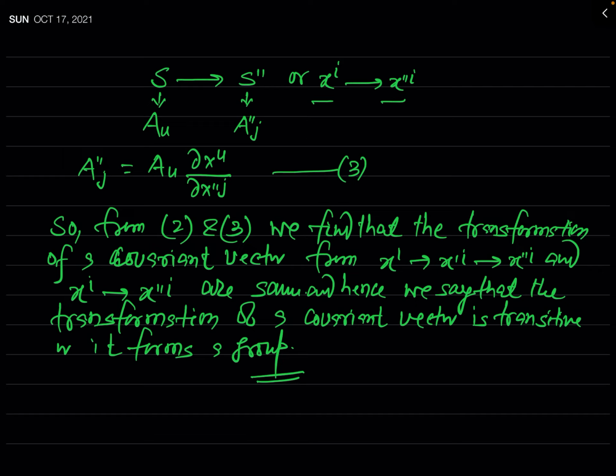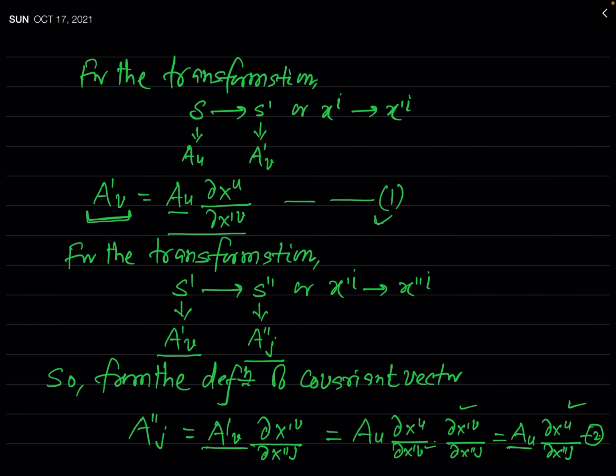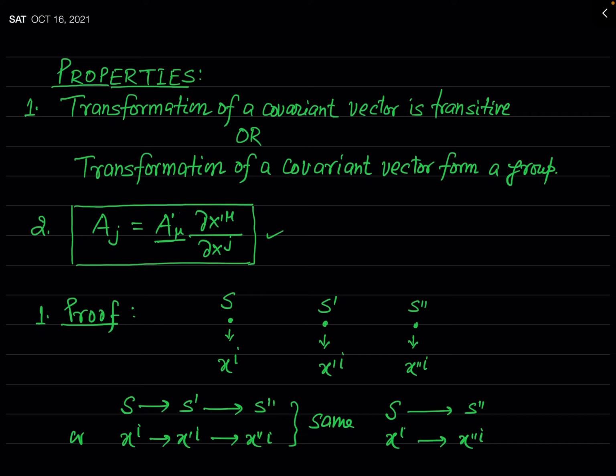Now, after getting the idea of this first property of the covariant vector, we will see the second property of this covariant vector, which I have mentioned here. Here, as you can see, according to this property, if you know the components of a covariant vector in the prime frame, that is S prime frame, it means you know the values of A prime mu, then by using this transformation law, you can find the components of the same vector in frame S, that is Aj can be obtained by this transformation law.